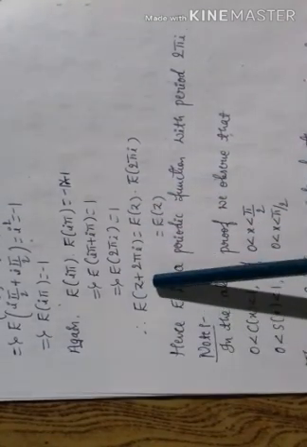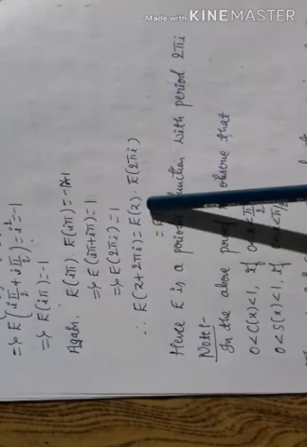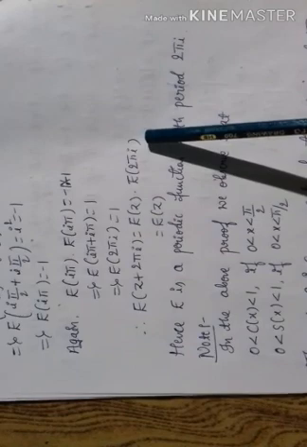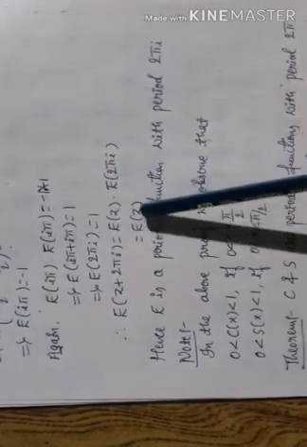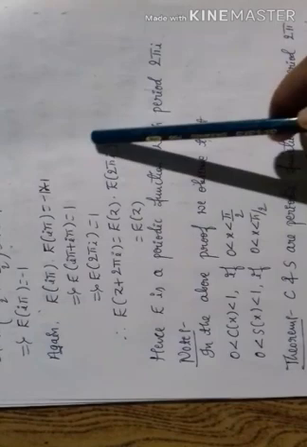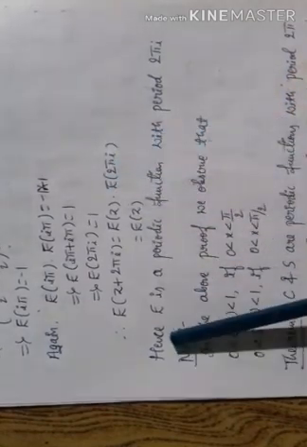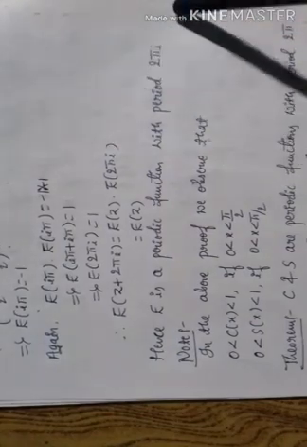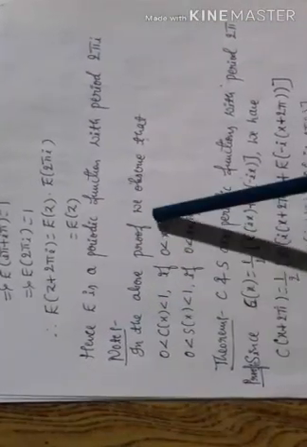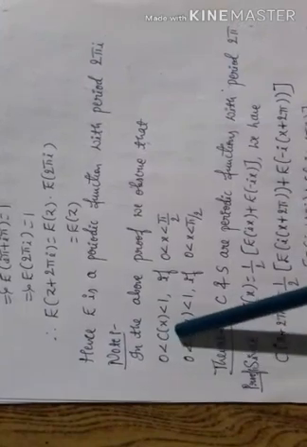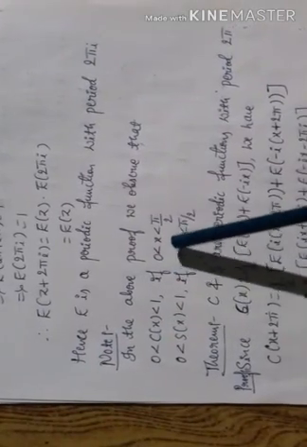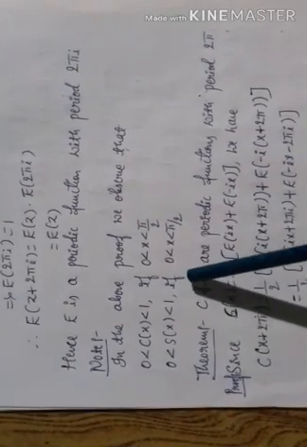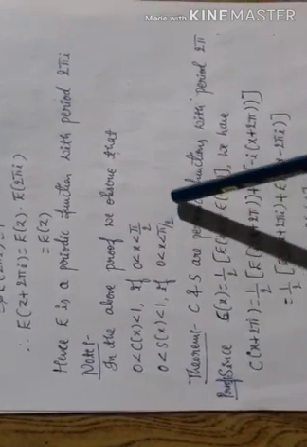Therefore, e of z plus 2 pi i is equal to e of z into e of 2 pi i from the addition formula. This is equal to e of z because e of 2 pi i is equal to 1. Hence, e is a periodic function with period 2 pi i. Note, in the above proof, we observe that 0 less than c of x less than 1 if 0 less than x less than pi by 2, and 0 less than s of x less than 1 if 0 less than x less than pi by 2.